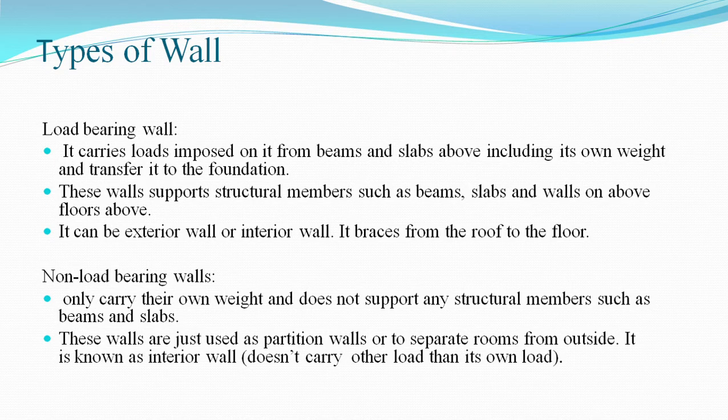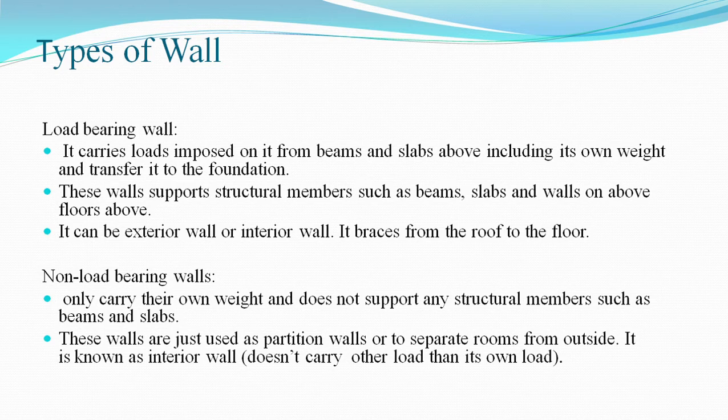These walls support structural members such as beams, slabs and walls on, above or below the floors. It can be an exterior wall or interior wall, but it should carry the loads from the roof to the floor.